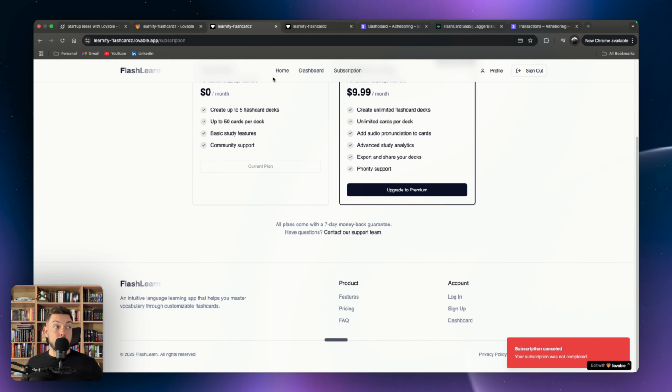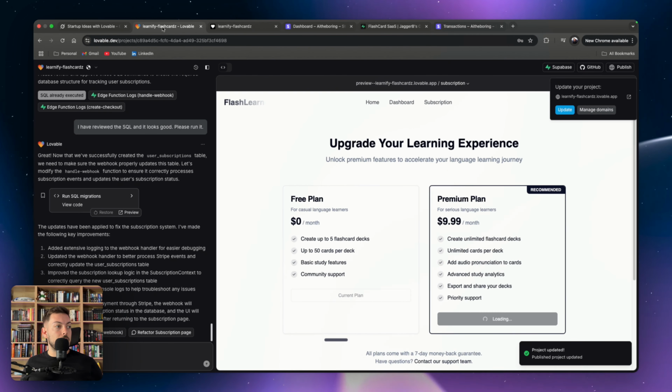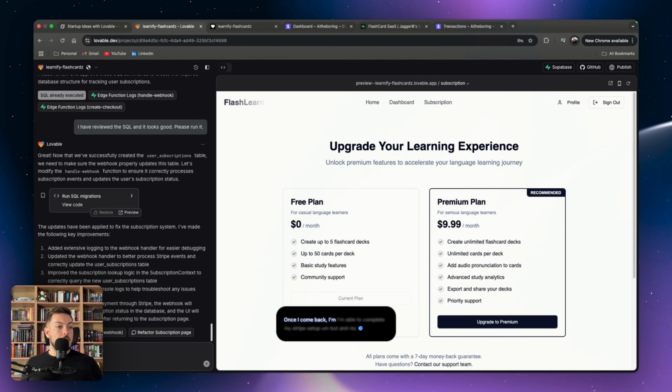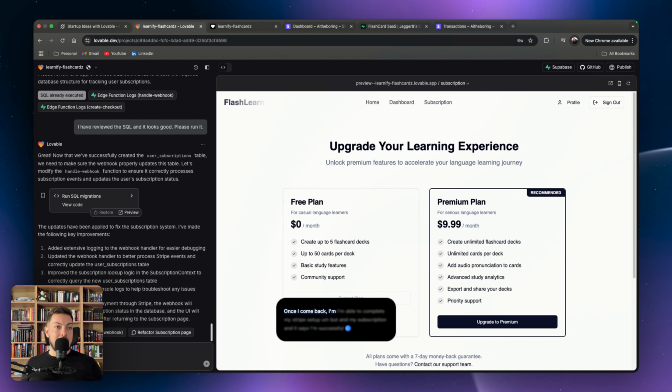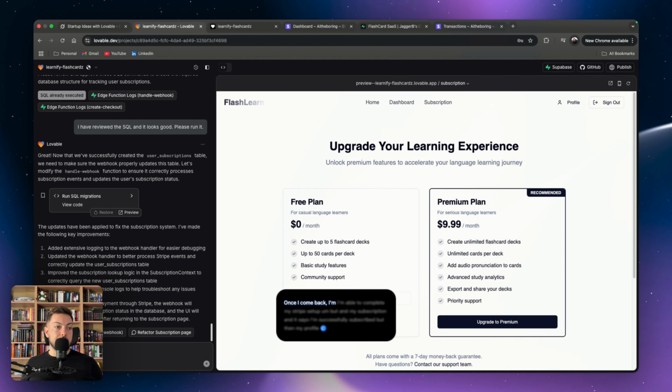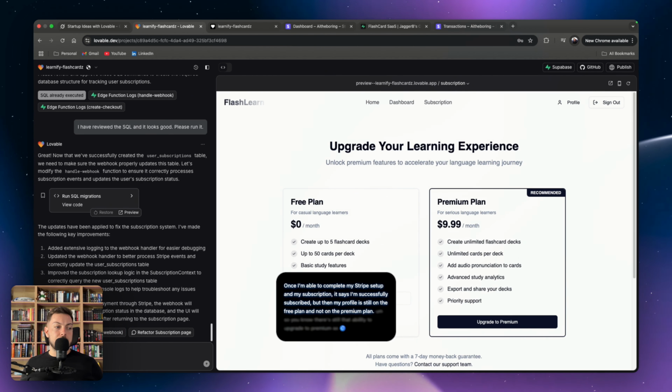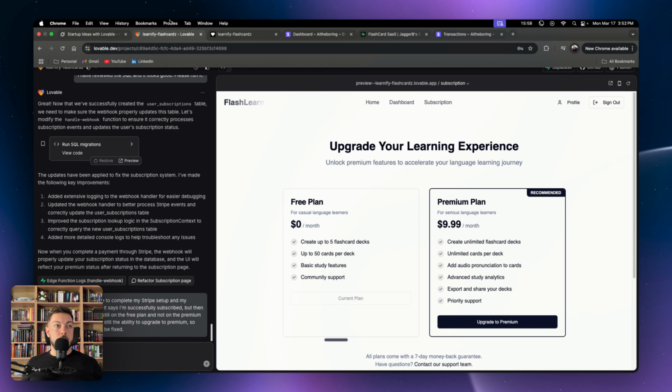Okay, so we need to go back to Lovable. So let's close that. Let's come back here and we'll say, I'm able to complete my Stripe setup and my subscription. And it says I'm successfully subscribed, but then my profile is still on the free plan and not on the premium plan. So there's still that ability to upgrade to premium. So that needs to be fixed. Alrighty, so let's go through that. We still have 15 minutes.